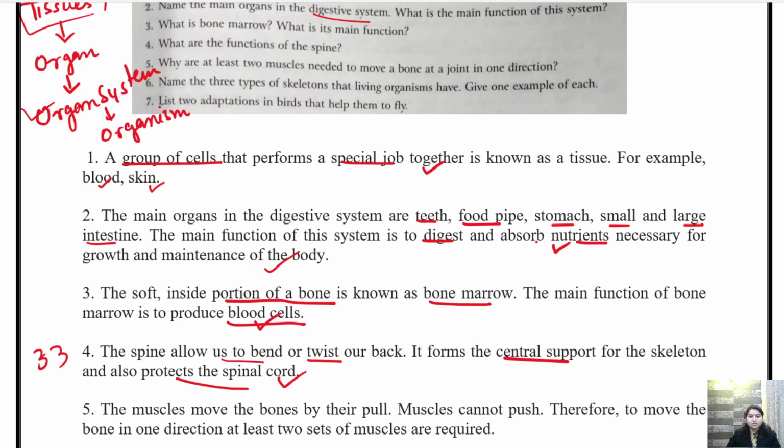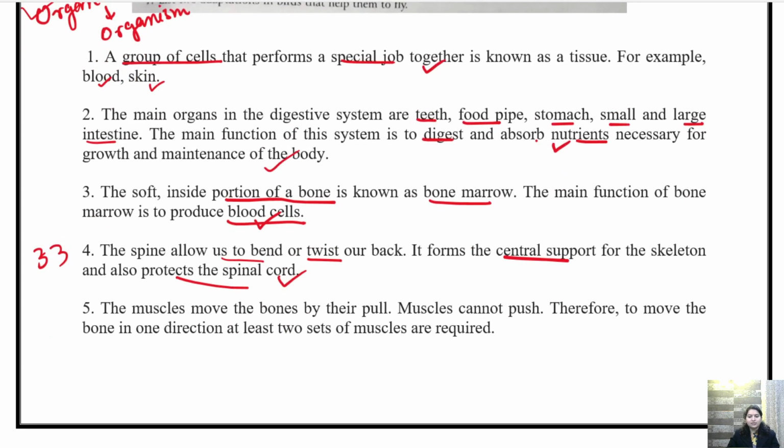Now, question number 5. Why are at least 2 muscles needed to move a bone at a joint in one direction? I have told you that we require 2 muscles. एक tricep होता है और एक bicep होता है.